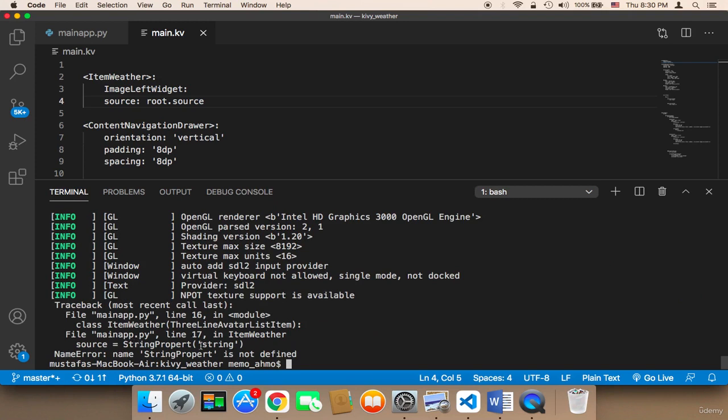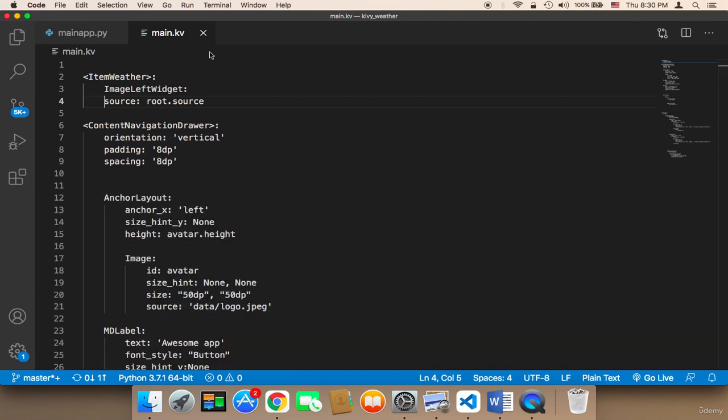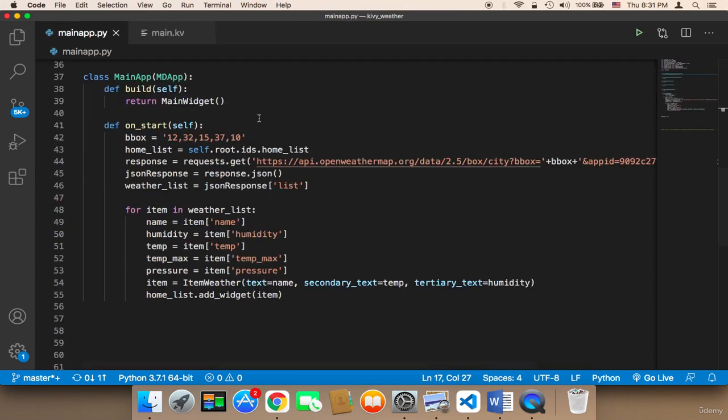So as you can see here, first of all, we have another error. We have string property. I'm gonna first fix this error, and then I'm gonna come back to the other error. So this error is string property. Here it says name error, name string property is not defined. The reason is because here it must be string property.